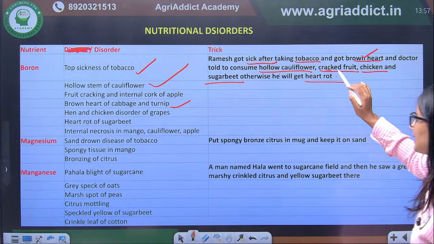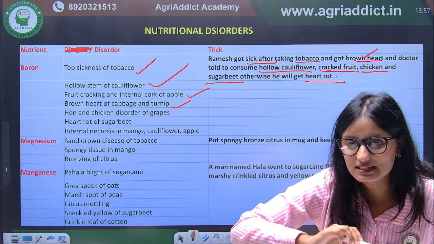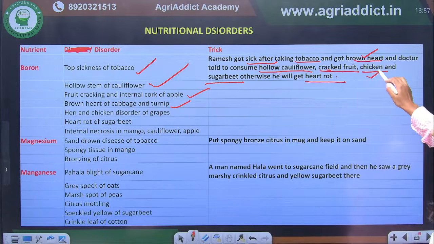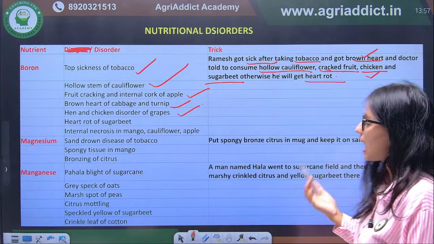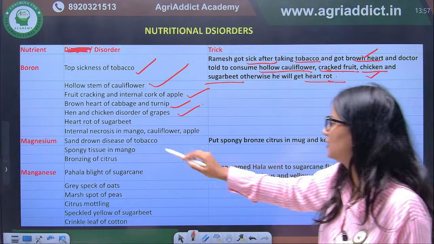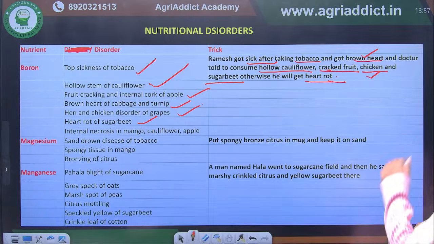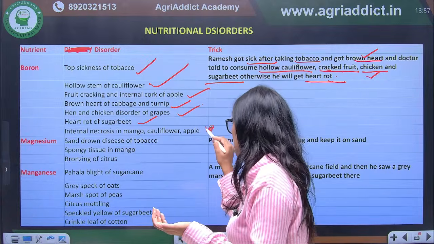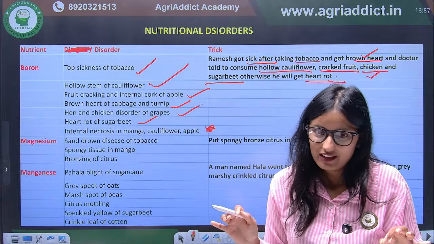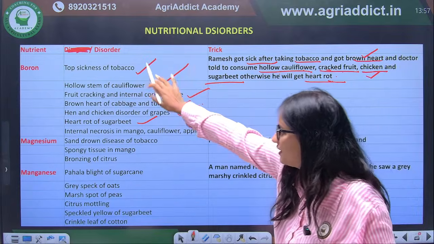Cracked fruit, so fruit cracking and internal cork of apple. Next we have chicken, so hen and chicken disorder of grapes. Next is heart rot, heart rot of sugar beet. Internal necrosis in mango and cauliflower. So this you have to remember, and from this you can learn all these disorders.